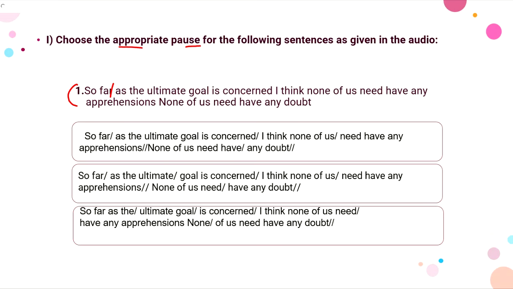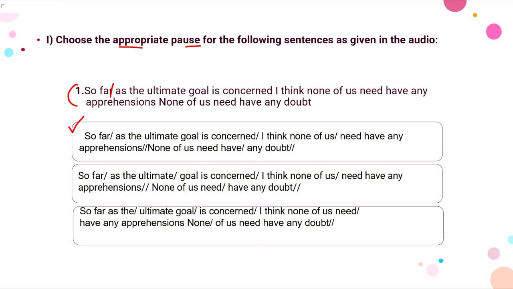So here in the first option we have: so far as the ultimate goal is concerned, I think none of us need have any apprehensions. Here we make a long pause, and this indicates the end of the sentence. Okay, then we have: none of us need have any doubt, right? So this seems correct for now. Let's check the other options.